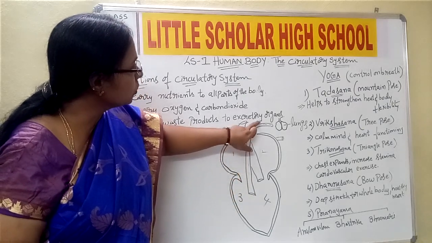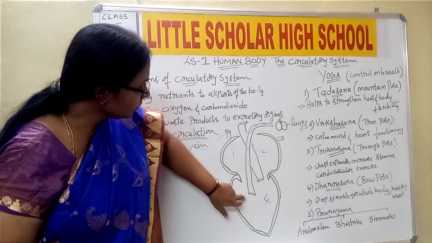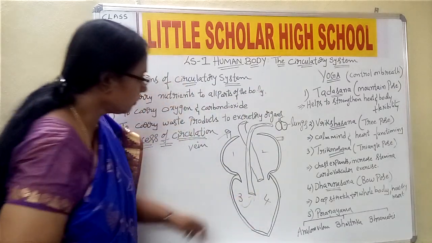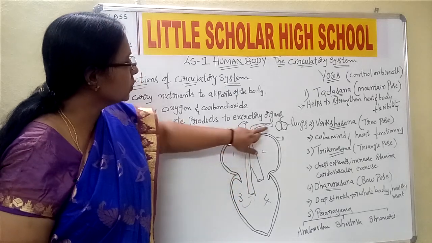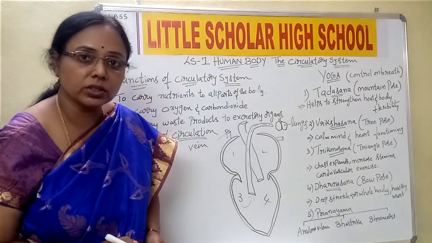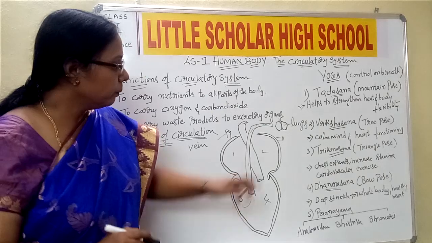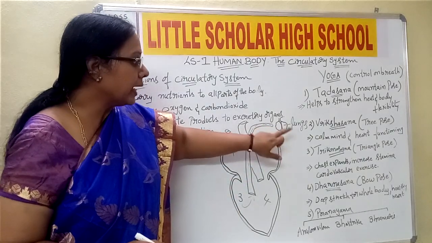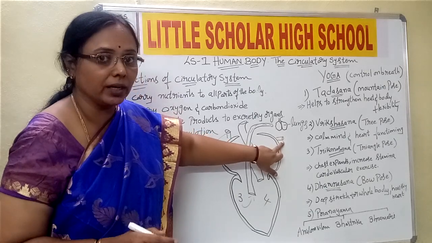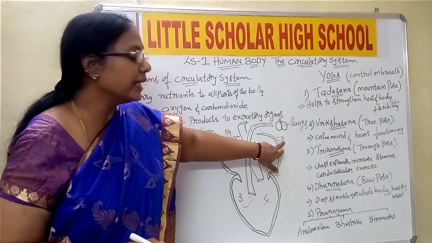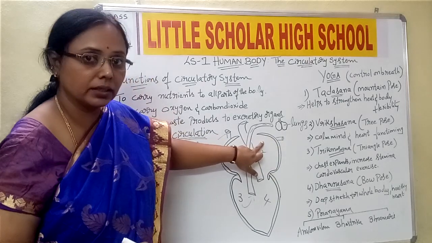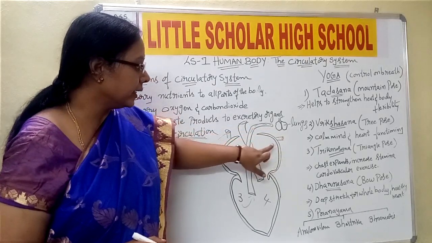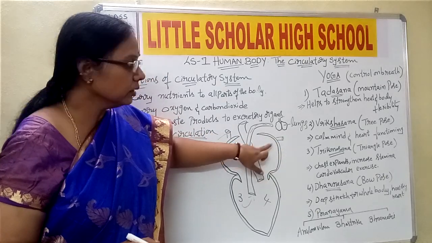Okay, and it is going to the lungs. From here, all the impure blood is going into the artery, and from here it is going to the lungs for purification. After purification, the blood again enters one more vein. From this vein again it enters the auricle. Understood, children? After purification, the blood is again entering into the auricle through a vein.